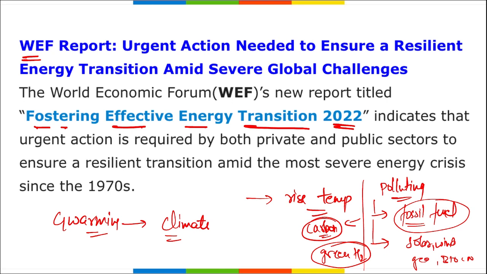So these are the transitions we are making in order to save our environment, because for the past decade we have heavily degraded our environment by polluting it. All the cars are using either petrol or diesel to run, which is causing environmental pollution. Now we have shifted to CNG also, but still remember, a much better, cleaner fuel can be electric vehicles. We are shifting to electric vehicles.